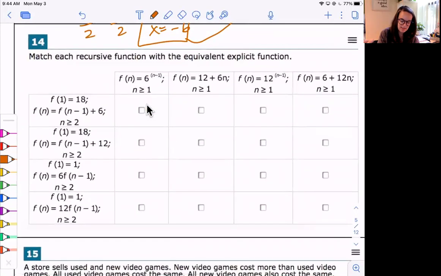14, we're going to skip. This is recursive functions. We haven't gotten there. We're not going to worry about 14, so you're good. What you would need to do in order to skip it, because you have to answer every question, is you would have to put like one answer in each box. So you can make something like that. We're going to go ahead and skip this.